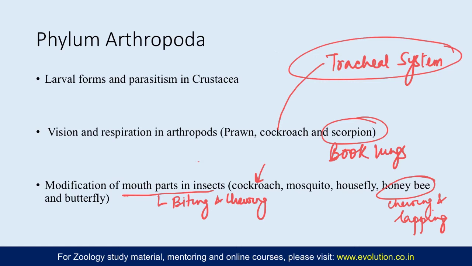So all these modifications occur from the basic biting and chewing mouth parts, and in the evolutionary process also that was there. So this is how you should be focusing on and approaching this topic.